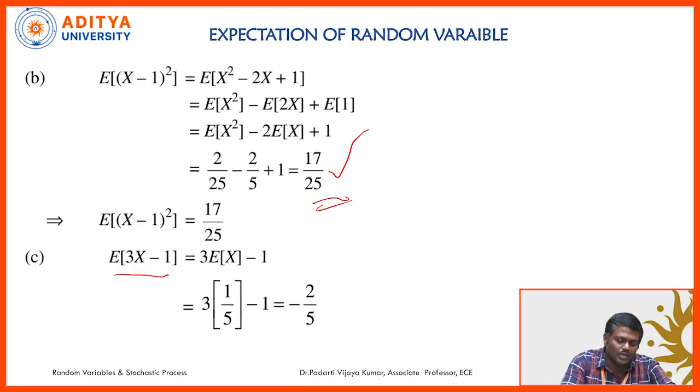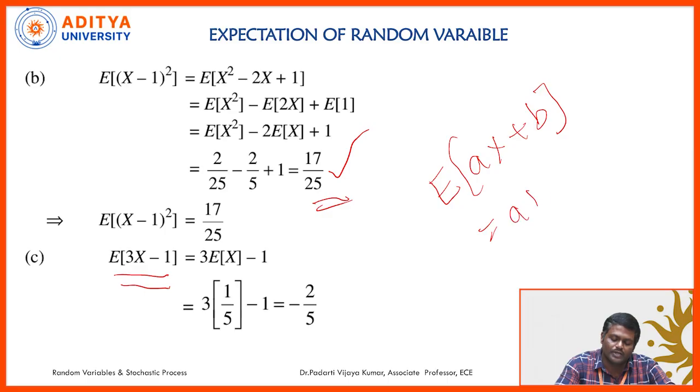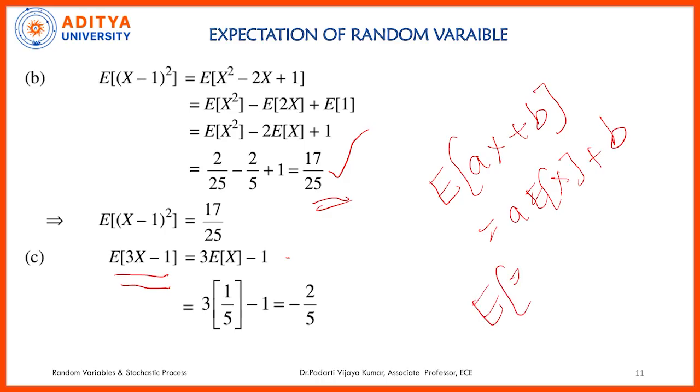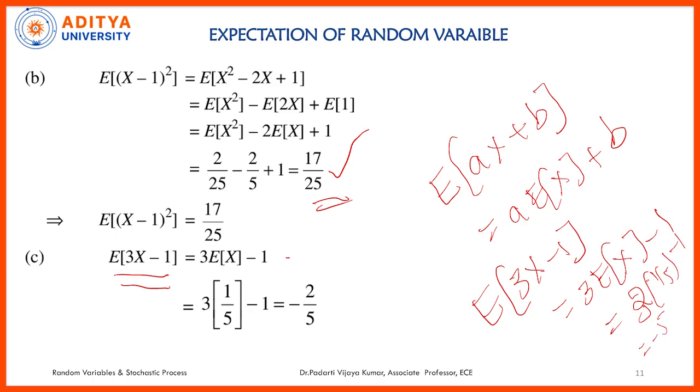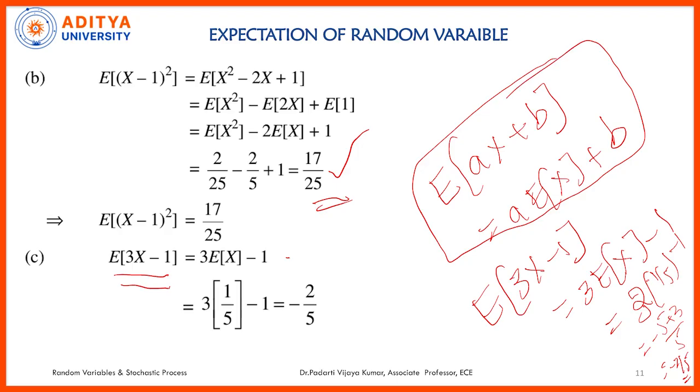And one more problem. Expectation of ax plus b is a into expectation of x plus b. So applying that property, expectation of 3x minus 1 can be rewritten as 3 into expectation of x minus 1. What we will get? 3 into 1 by 5 minus 1. So minus 5 plus 3 by 5. What we will get? Minus 2 by 5. Okay. So we need to recall the properties of expectation, which we have discussed in the previous sessions.